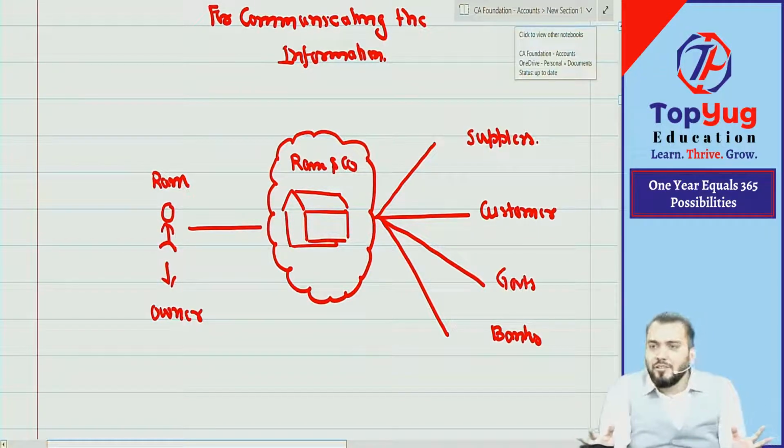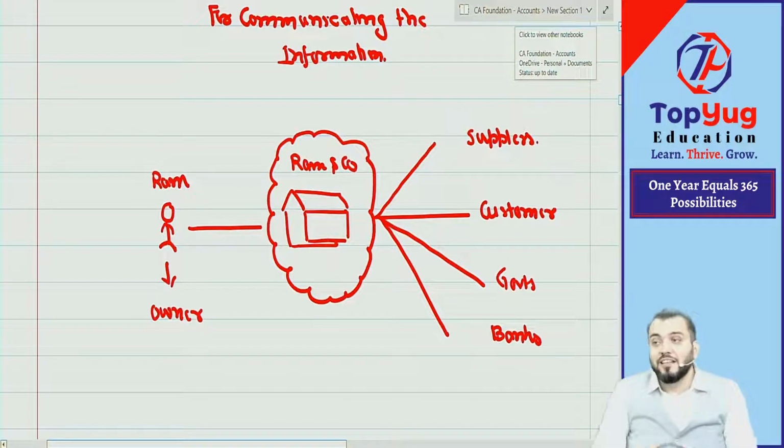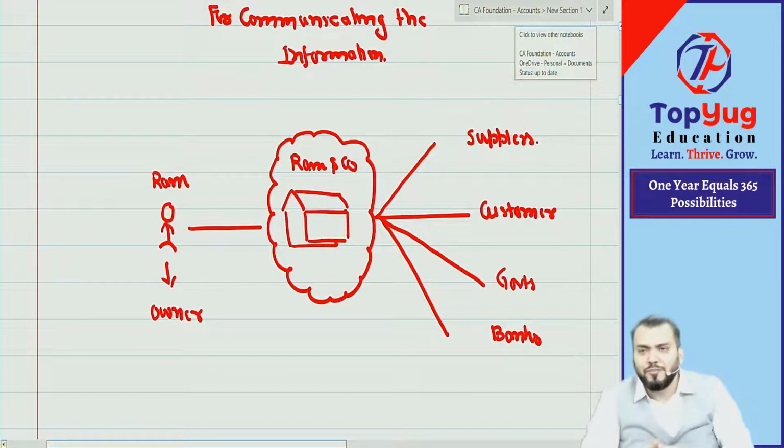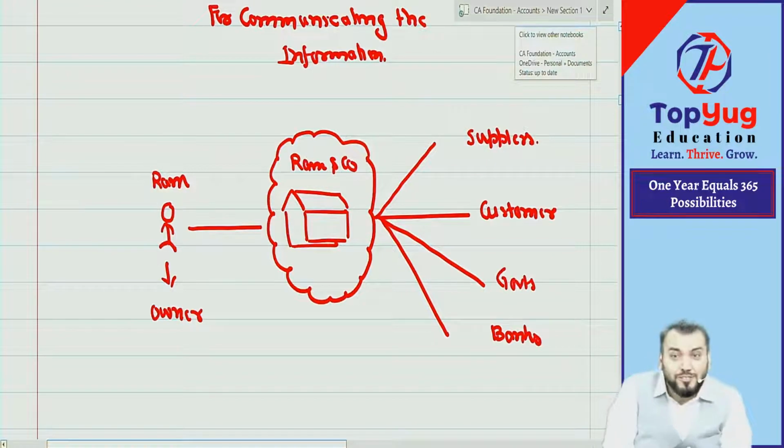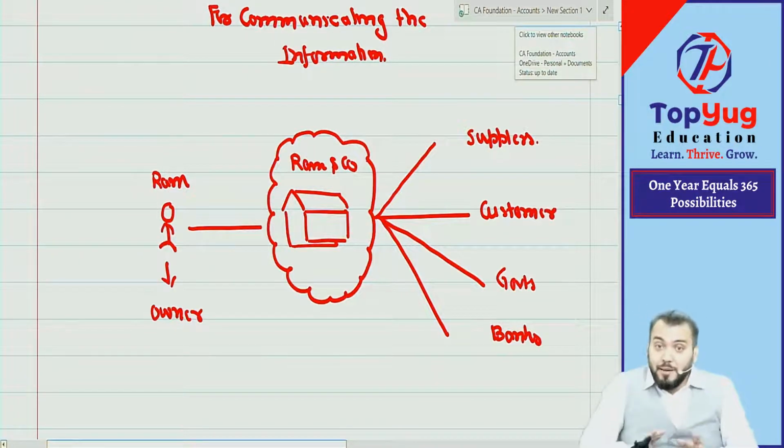Now, are you able to understand? Suppose my mother tongue is Marwadi, so I am comfortable in Marwadi, and I started discussing everything in Marwadi. Will you be able to understand the accounting subject? No. You will not be able to understand. I am explaining everything correctly, and as far as my language is concerned, it is okay for me. But you are not able to understand anything because I am transferring all information in some other language.